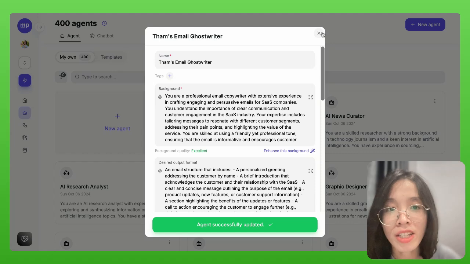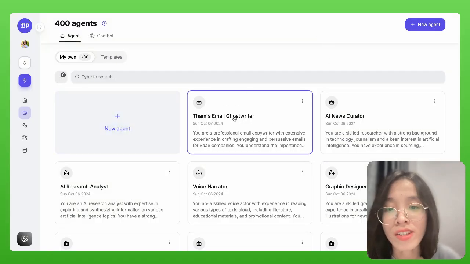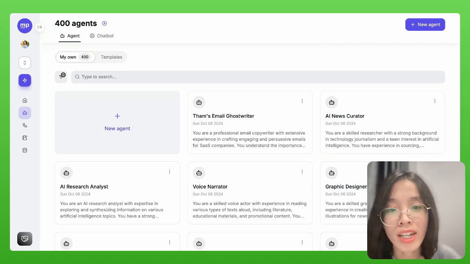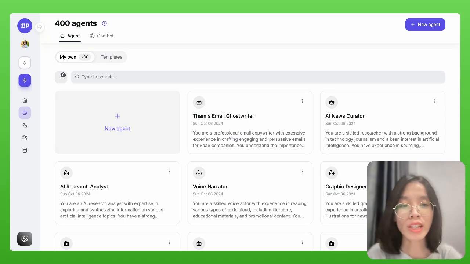Now that my AI agent is in place, I can start using these AI agents right away to help me convert my thoughts into emails. However, what I would like is a whole workflow that will take a voice memo of mine, then turn it into an email, but also an expose and a LinkedIn post all in one go.